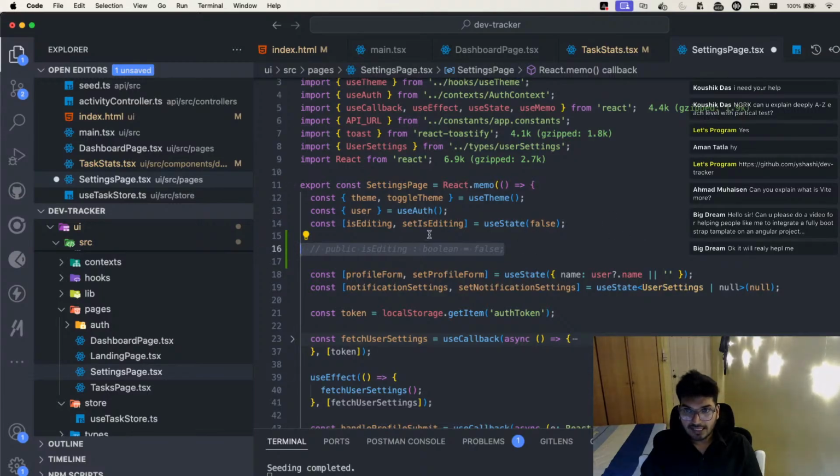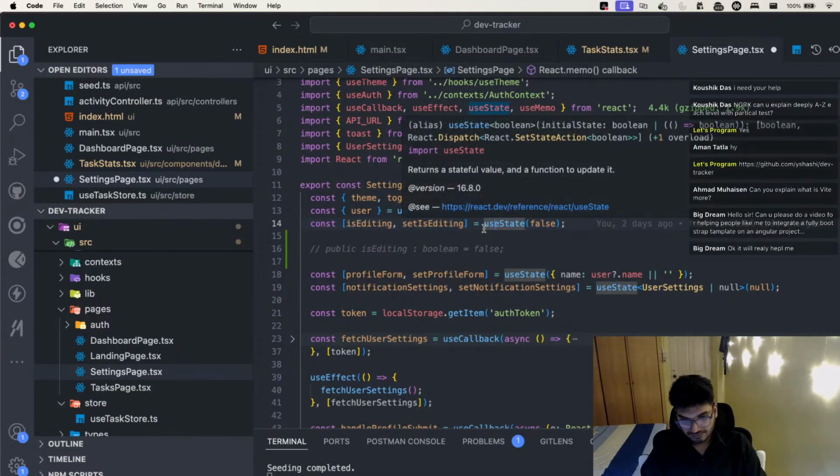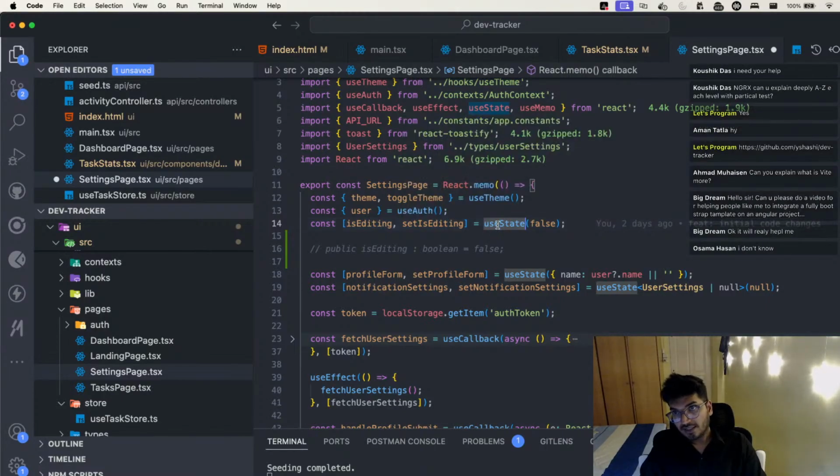But to do that in React, it's different. You have to use hooks. You have to use React hooks. This is the React hook I'm using, useState. What useState does is help you manage the local variable state. And that's how we do this in Angular: we say public isEditing, we first initialize it, and then we have a function.